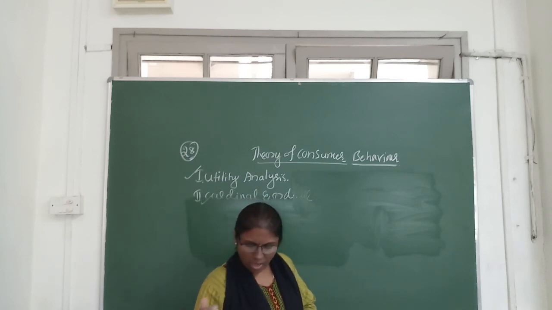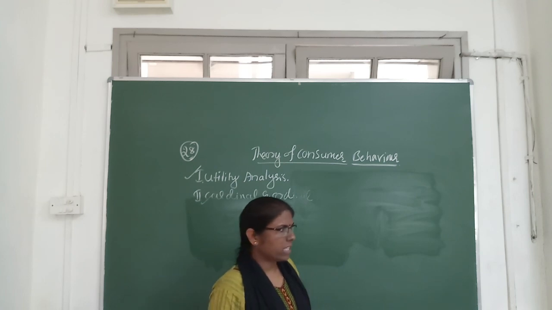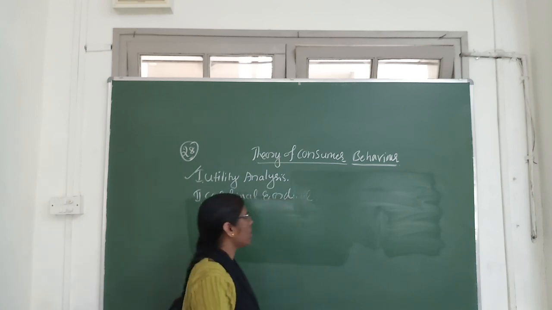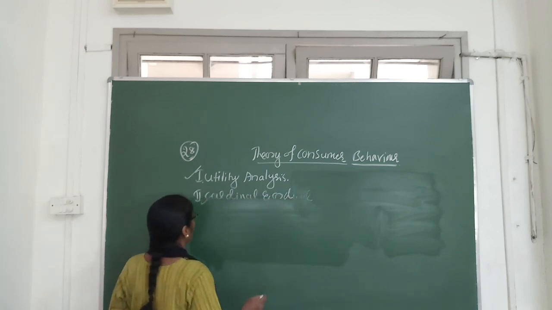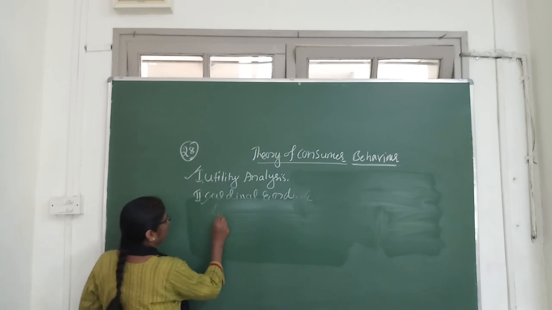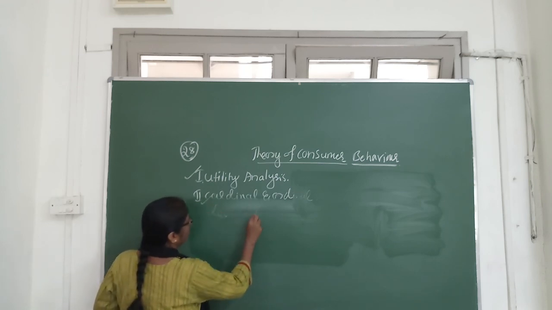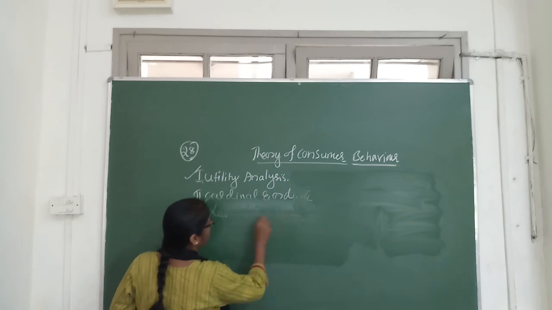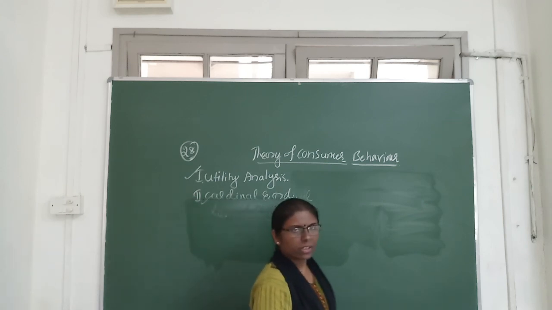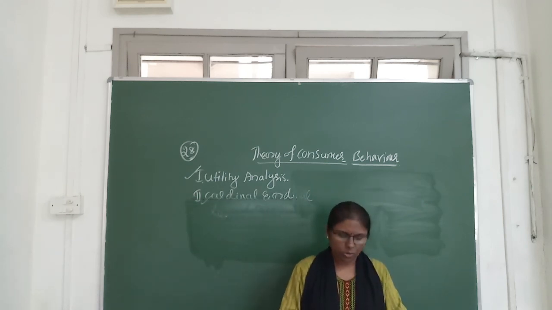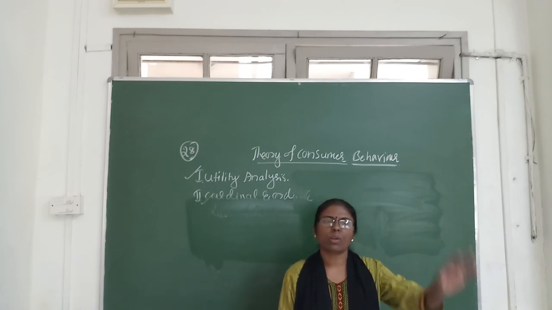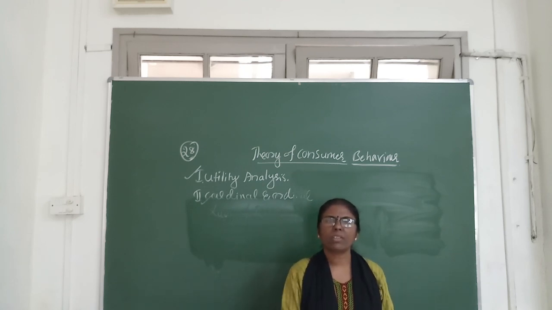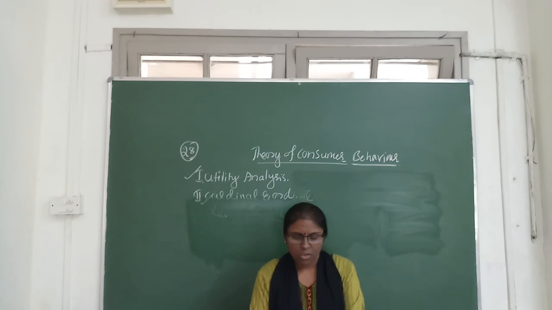So in cardinal analysis, we explained one important law, and the law is known as the law of diminishing marginal utility. This is a very important law from the examination point of view, and this is asked for 6 marks.